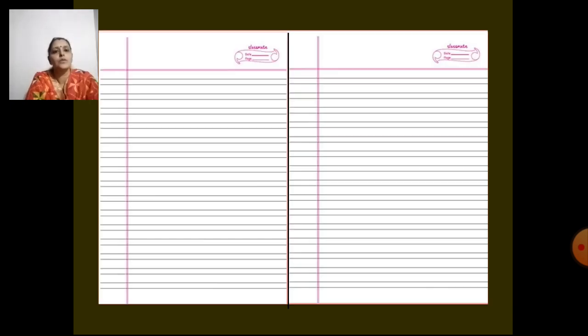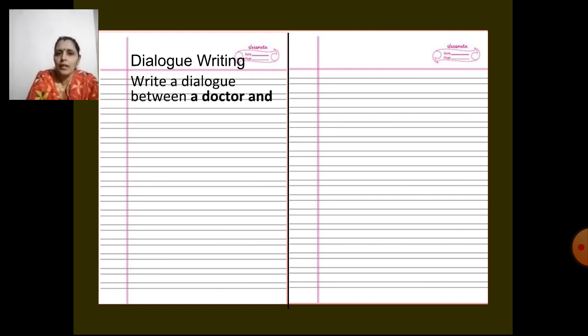Okay, so on the left hand side we will write the heading as dialogue writing. Dialogue writing. And then the question: write a dialogue between a doctor and a patient.